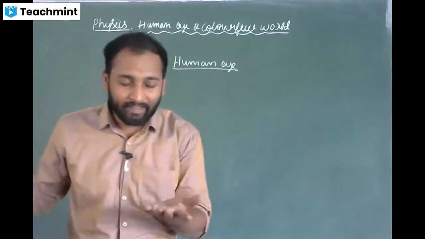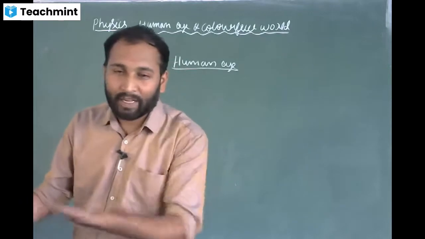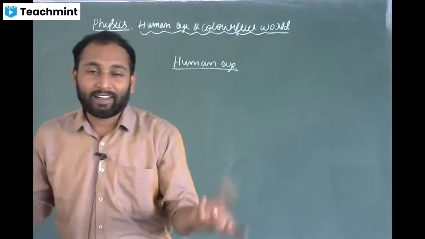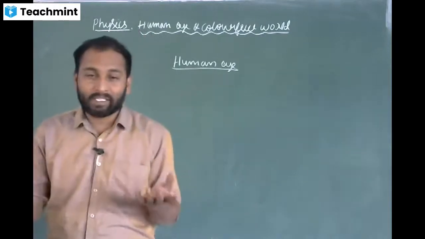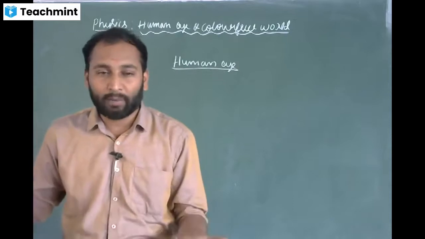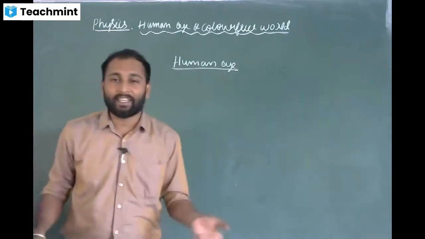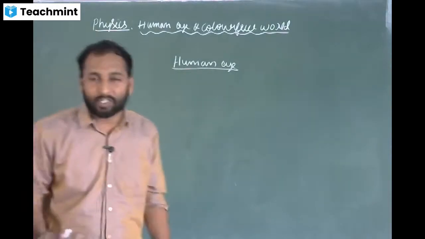By smelling, we can identify this is biryani, this is pizza. But by closing our eyes, we cannot identify the color of the biryani or the pizza. So that is why human eye is one of the most valuable, sensitive sense organs. Without it, we cannot see anything. So what is the structure of human eye, what is the function of human eye?